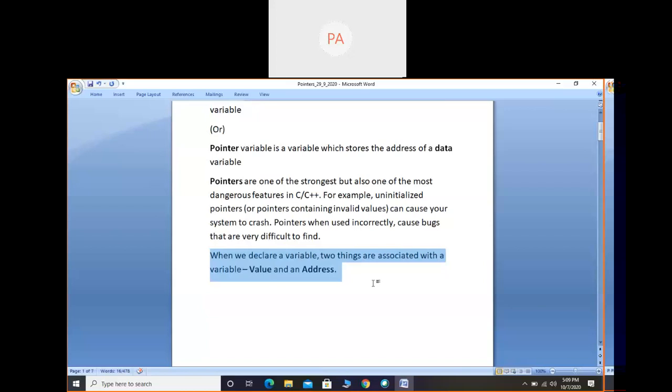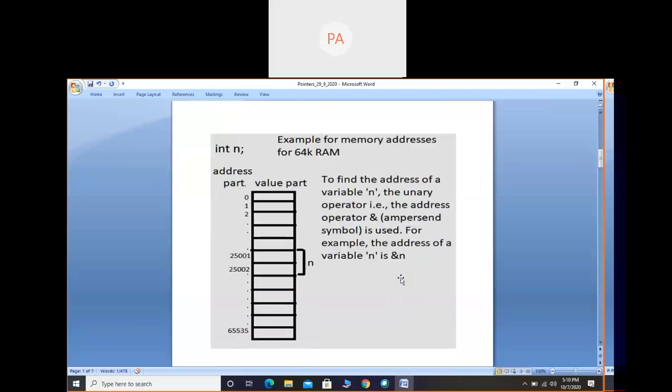When we create a variable, which are the things associated with that variable? We should see two things: one is value, another one is address. Whenever we create a variable, it can be of any type, int, float, character, or double, or even an array or a structure variable. Any type of variable, two things will be associated: one is value and another one is address. In this diagram you will see.